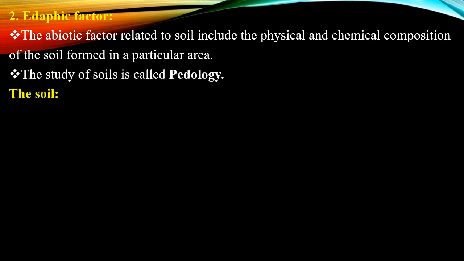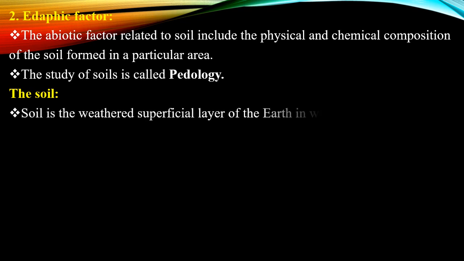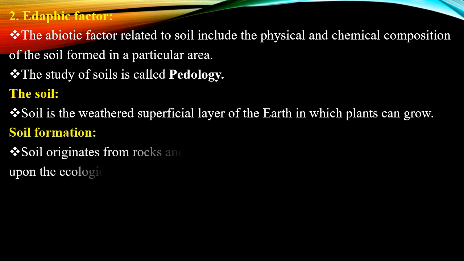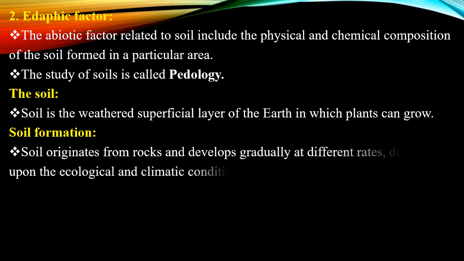How is the soil formed? The soil is a weathered superficial layer of the earth in which plants can grow. The soil originates due to different climatic and ecological conditions weathering the rock surface.